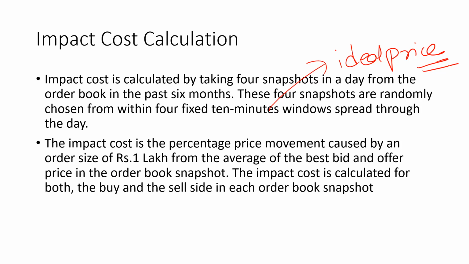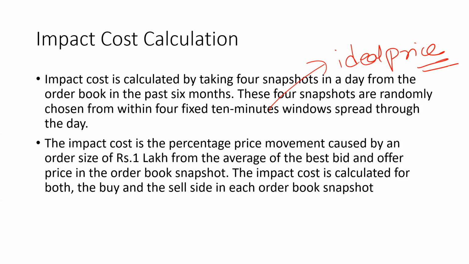Maybe the appropriate numbers of buyers and sellers are not there. Maybe you want to buy 1,000 shares of the company, but there are not enough sellers who are ready to sell 1,000 shares. Because of this difference in demand and supply, you end up paying more money above your ideal price. Or when you're selling, you may not be able to sell at the price you want. You might end up selling at a lower value, just to compensate for the liquidity.